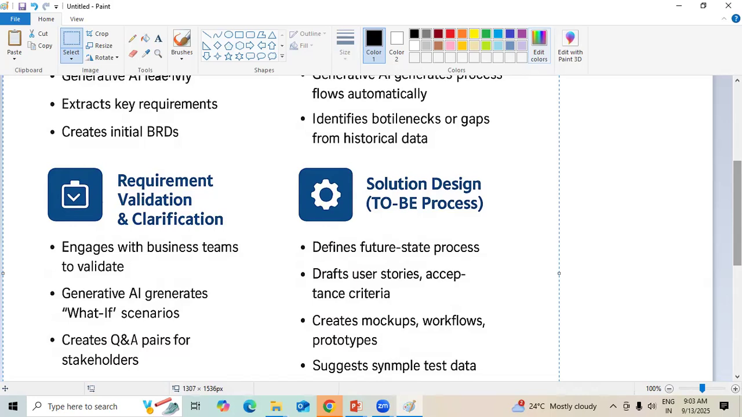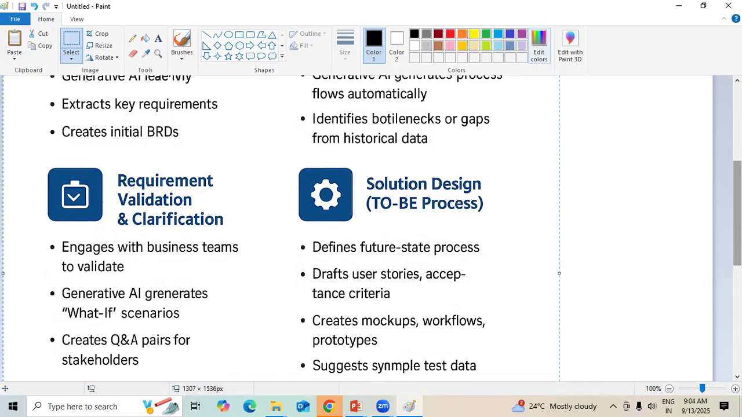That sort of scenario understanding will be given by generative AI. We already have a lot of tools, like brainstorming and mind mapping techniques, that we use in the regular BA role. But instead of doing those things manually by interacting with stakeholders and other business team members, generative AI can generate what-if scenarios, everything.